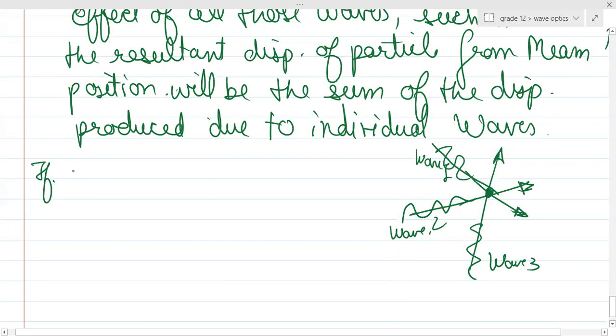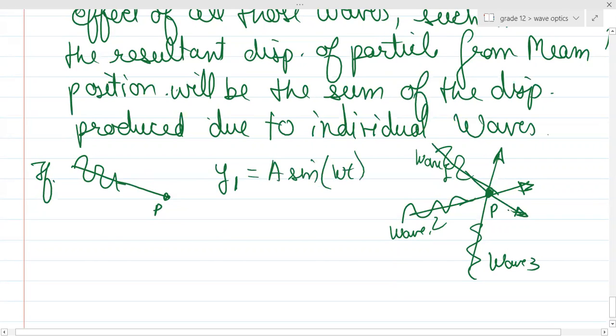If there was only wave 1 falling at point P, it would have created a displacement y1, which is given by a sine of omega t, because do you remember, whenever a wave falls over a point, that particle starts executing SHM? We are talking about only one point in a medium.